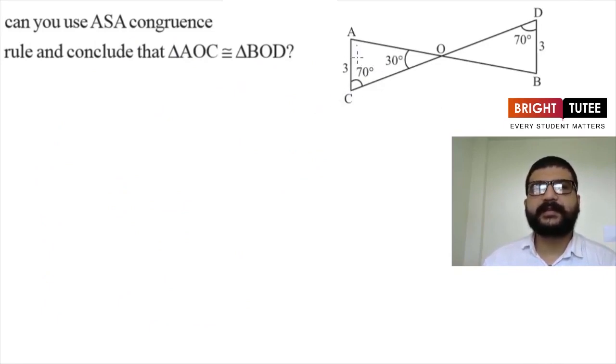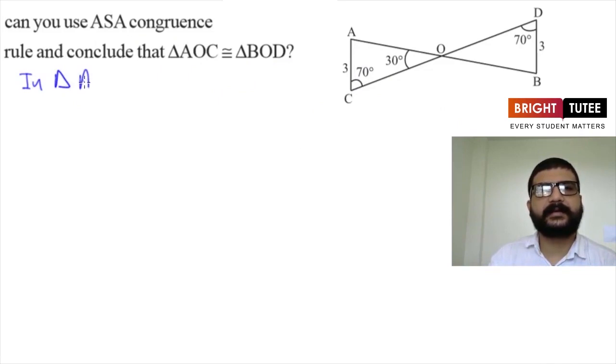Can we use ASA congruence rule here? So first let's see what are the equal parts given for these two triangles. So here we can write in triangle AOC and triangle BOD. In these two triangles we are having one of the angle is 70 degrees and here one of the angle is 70 degrees. So it means angle C is equal to angle D. Angle C is equal to angle D.